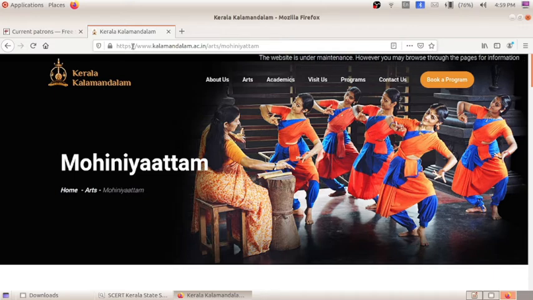If we want to go to any other web pages, there are specified links. Those links are created by HTML. So HTML plays an important role in creating web pages, and whatever pages we open on the internet are all created by HTML. I hope it is clear to all of you.